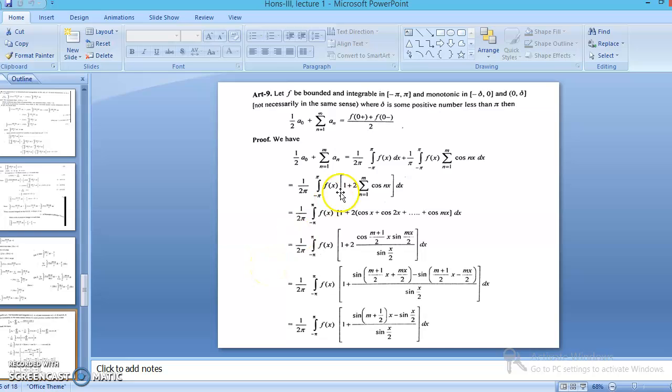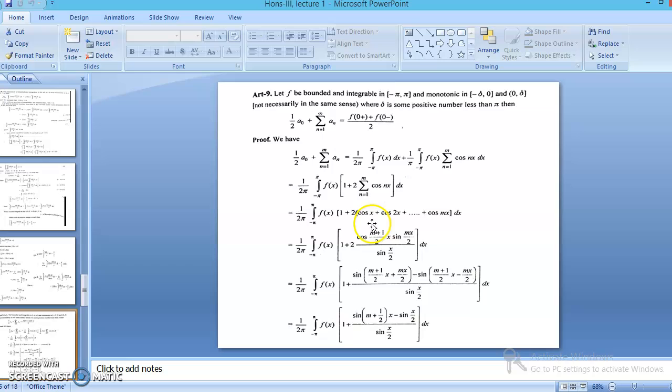Then the next result. If the function is bounded and integrable on the interval minus pi to pi and monotonic in these two intervals, then we have to prove this equation. We take the left hand side of the equation and substitute the values of the Fourier coefficients. a naught is 1 upon pi, integral minus pi to pi f(x) dx, plus the value of the a n Fourier coefficient, 1 upon pi, integral minus pi to pi f(x) cos nx. Then combine these two integrals, and open this summation as cos x plus cos 2x and so on up to cos mx.